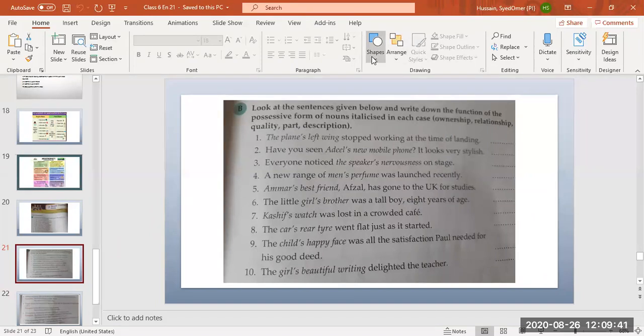Who will do the second one? Yes, Moment. Ownership. Correct. Have you seen Adil's new mobile phone? It looks very stylish. So what is it? Ownership. The new mobile phone. Ownership. Okay? Next.